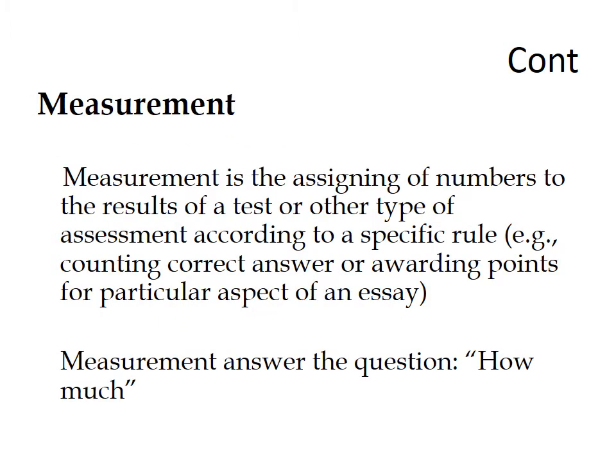Measurement. Measurement is the assigning of numbers to the result of a test or other type of assessment according to a specific rule. For example, counting correct answers or awarding points for a particular aspect of an essay. Measurement answers the question, how much? It is basically the process of obtaining a numerical description of the degree to which an individual possesses a particular characteristic.